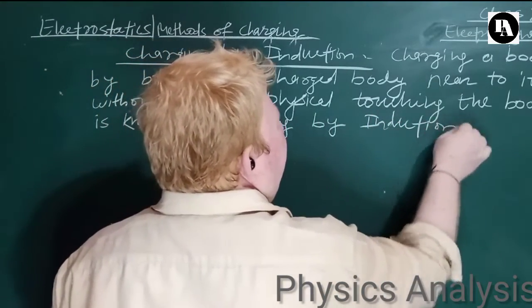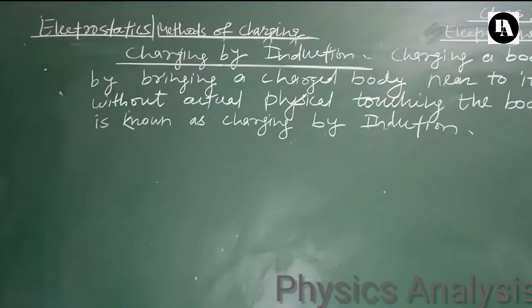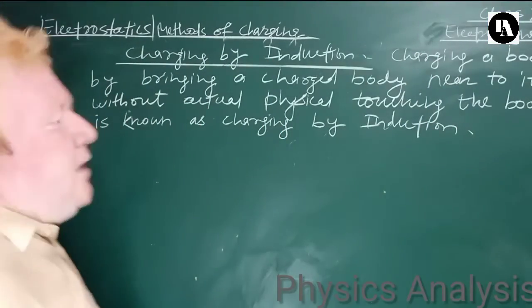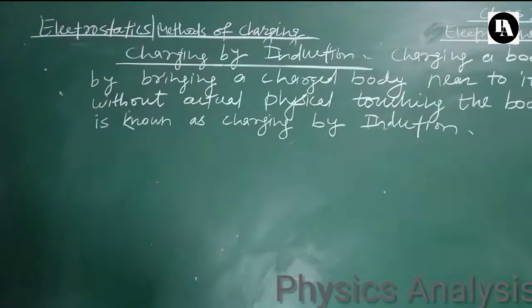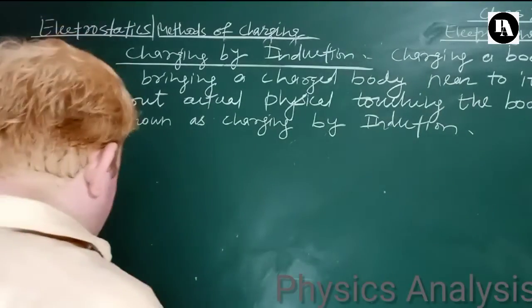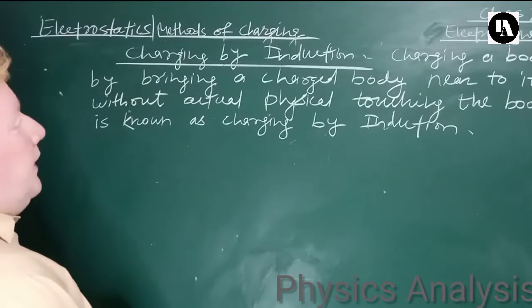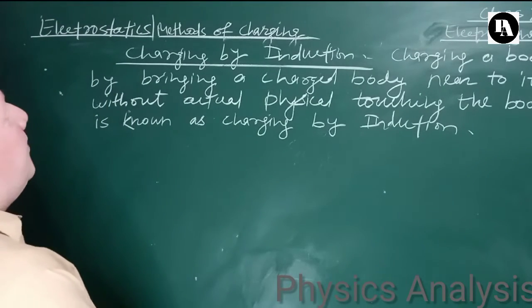Right? Now see here also it is up to you to produce positive charge or to produce negative charge. So initially we are going to produce negative charge. I mean how to produce negative charge under the process of induction.